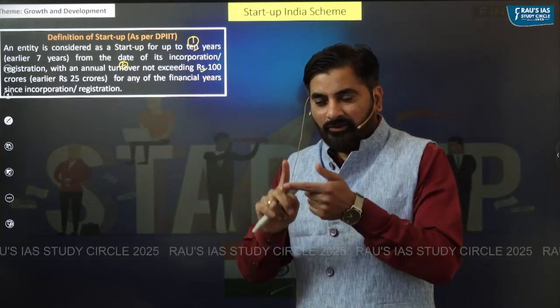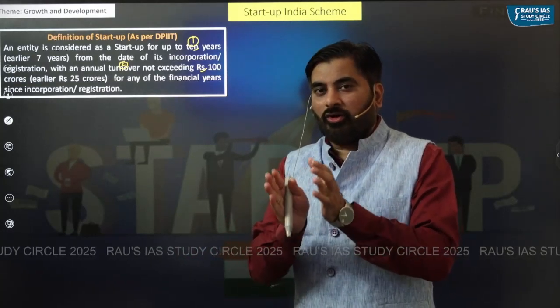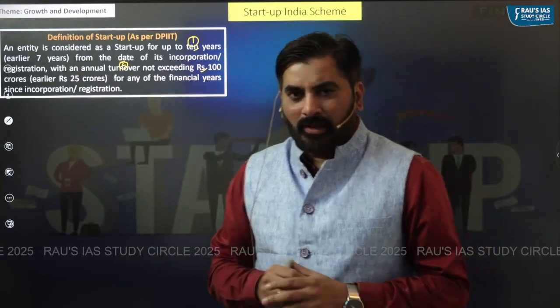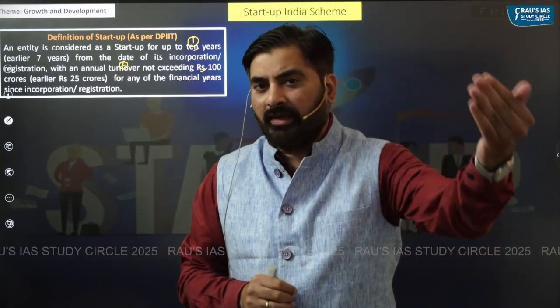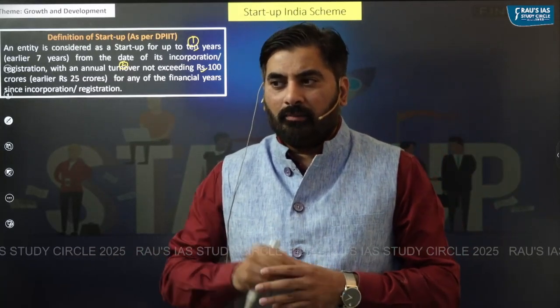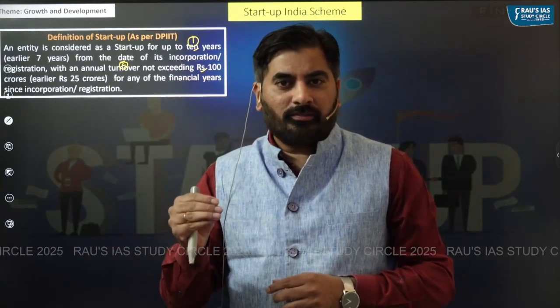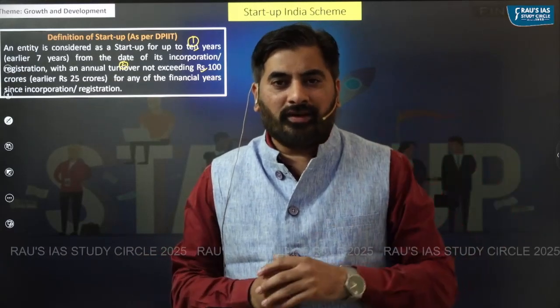Only when these two criteria are simultaneously satisfied, we can call a company a startup.